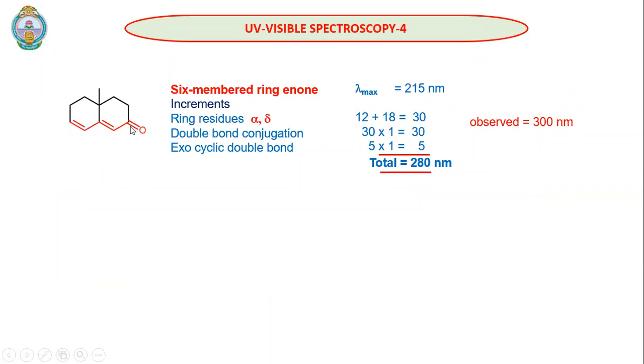So the basic enone part must cover C double bond O, conjugated C double bond C, then also conjugated C double bond C. As I said, we don't consider the substituents at other parts. Only the substituents on this highlighted carbon chain will be considered. At alpha carbon we don't have any substituent. At beta carbon we have one substituent that is part of the ring.